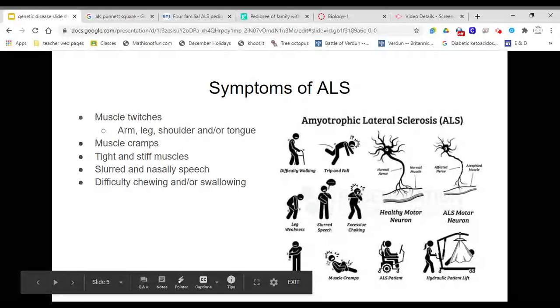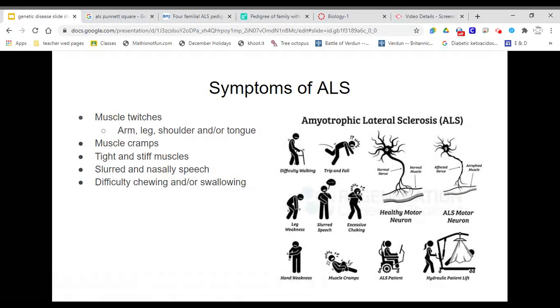Symptoms of ALS include muscle twitches in the arm, leg, shoulder, and or tongue, muscle cramps, tight and stiff muscles, slurred and nasal speech, difficulty chewing and swallowing, and